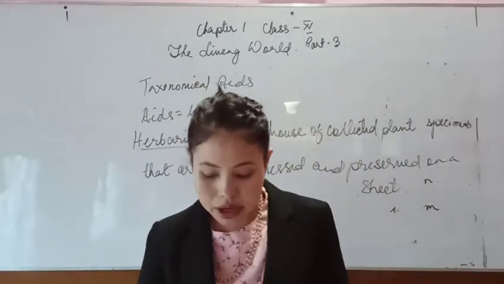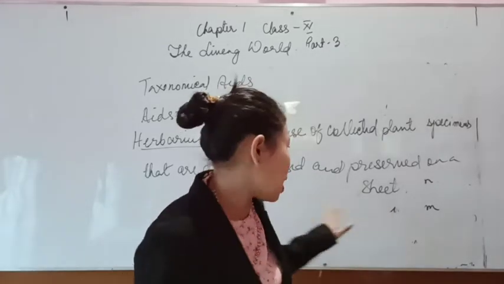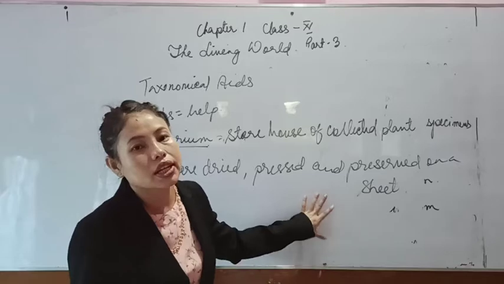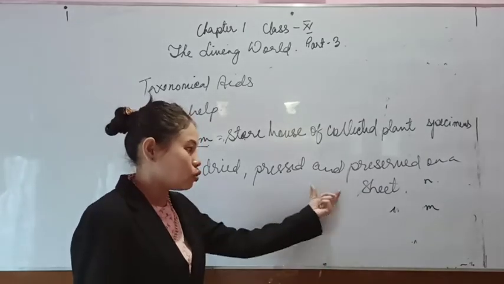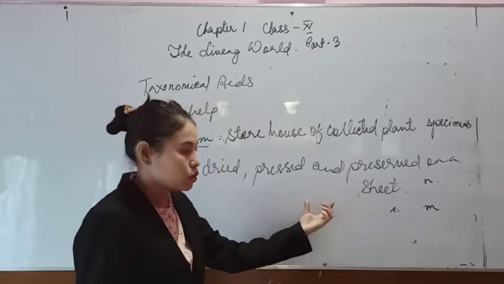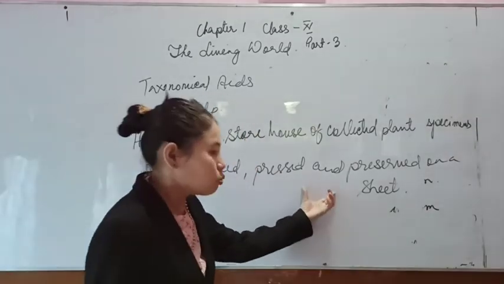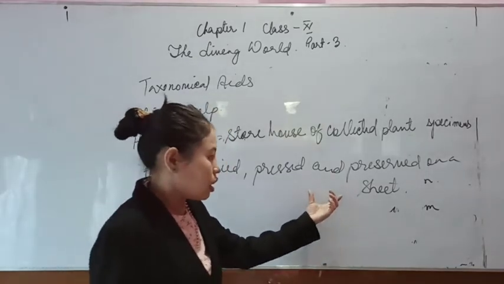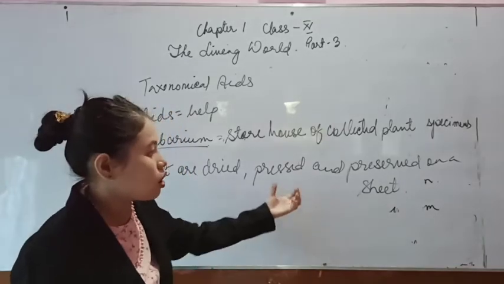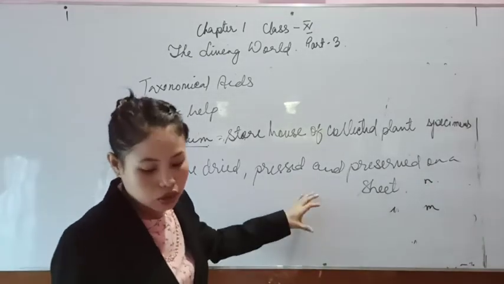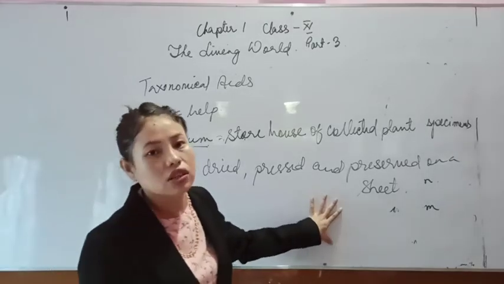This herbarium not only has the plant, it also contains information about the plant: where it was collected from, who collected it, who identified it, and the morphological features, such as what the flowers are like, the color of the flower, how the leaf and the stem are. So it will have all the information: location, family, genus, everything.